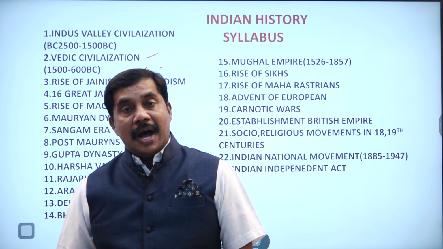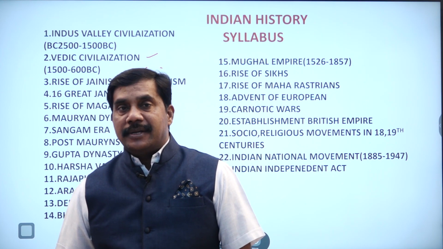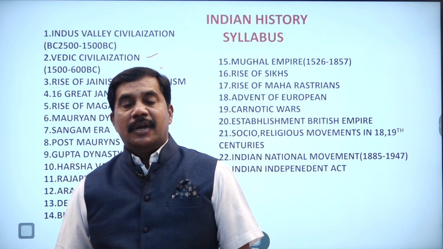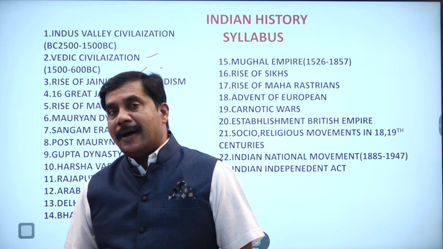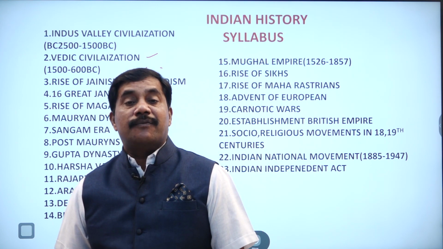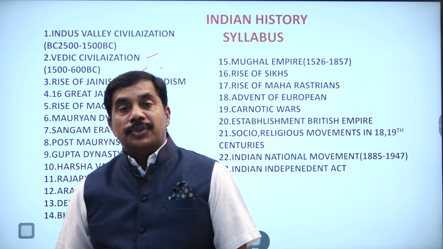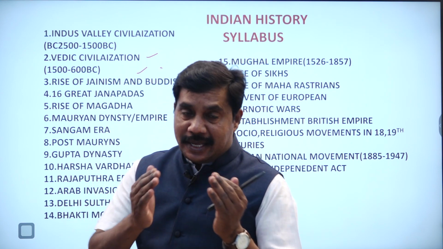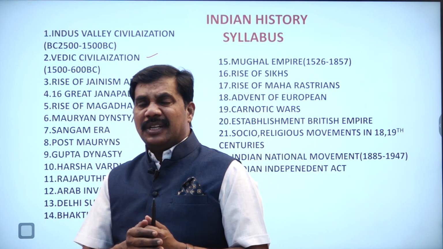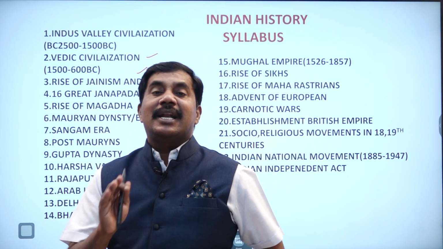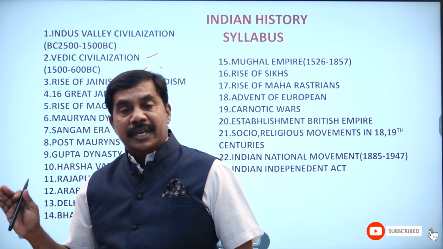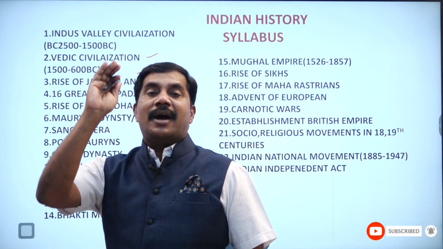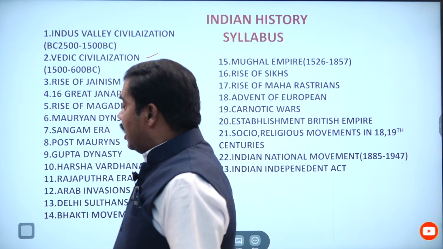Mahavira was the founder of Jainism. Gautama Buddha was the establisher of Buddhism. Jainism and Buddhism were great religions, introduced in India by Vardhamana Mahavira and Gautama Buddha.